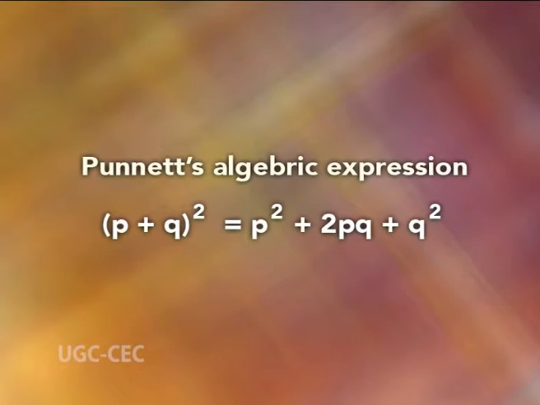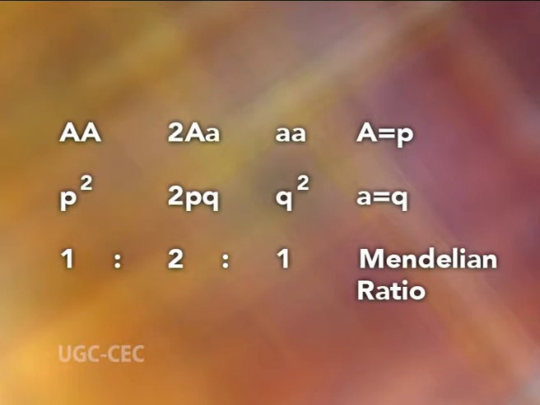(P + Q)² = P² + 2PQ + Q². That is Punnett's algebraic expression. Similarly, the F2 generation of genes will also follow: AA, Aa, aa. When capital A is equal to P and small a is equal to Q, it can be represented as P² + 2PQ + Q²,